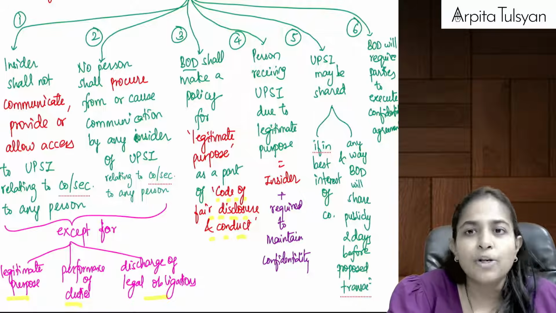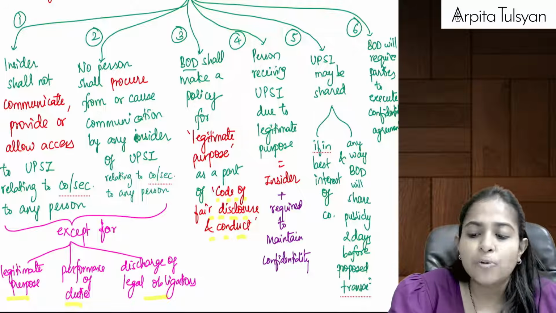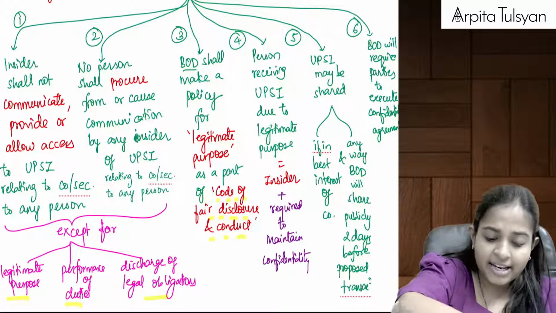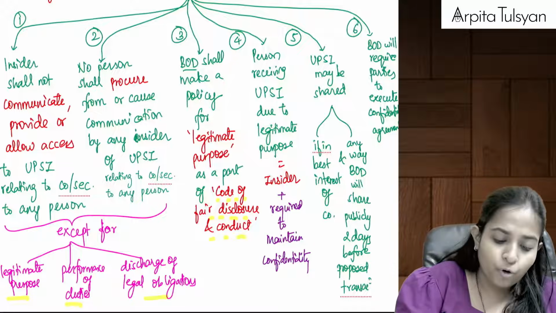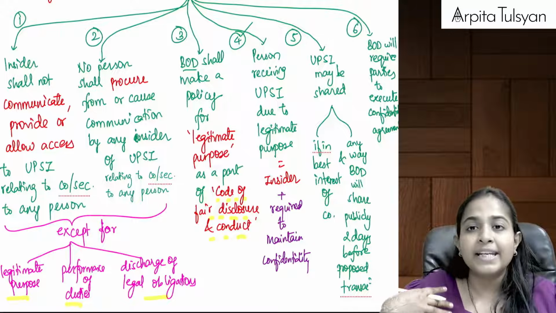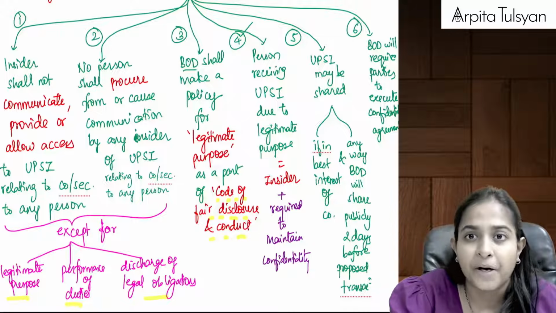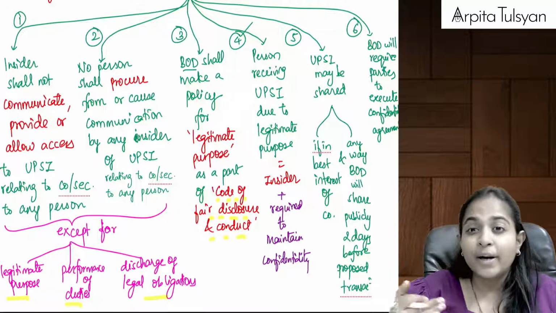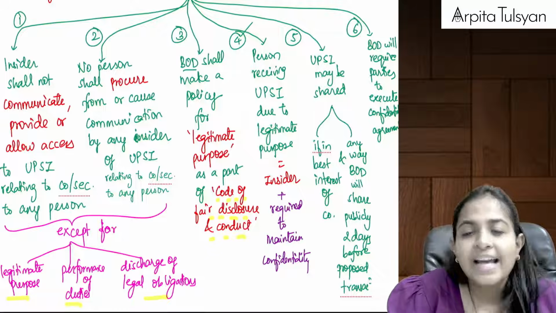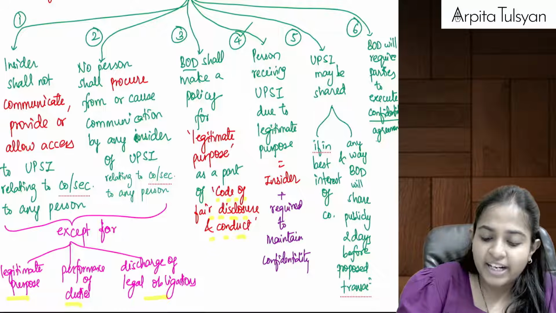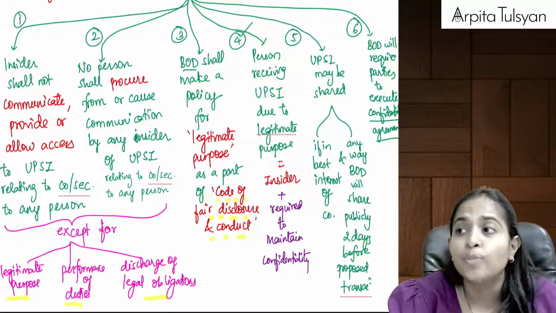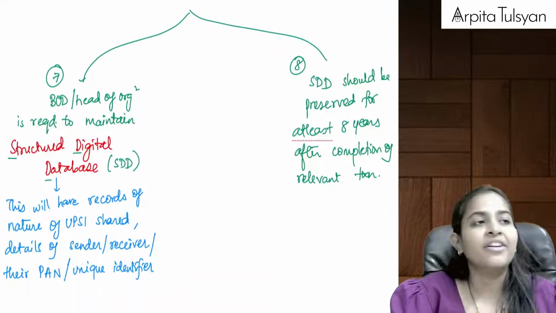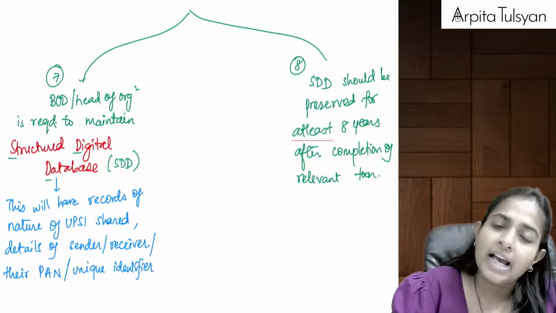In all the other cases, whenever we are sharing UPSI, the parties will have to execute an agreement. Check the fourth point on the board. Let's say if I am sharing UPSI with you for some legitimate purpose, I am allowed. There is no mistake of me. But then we will have to enter into an agreement, a confidentiality agreement, that I am sharing it with you because of legitimate purpose, but you should not share it further. That will be mentioned in the confidentiality agreement.